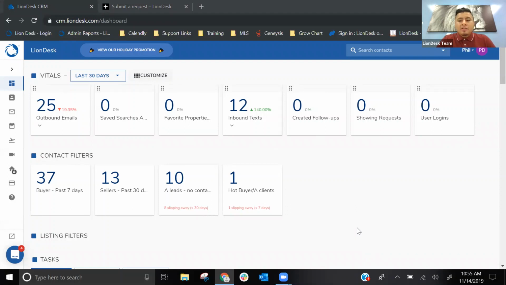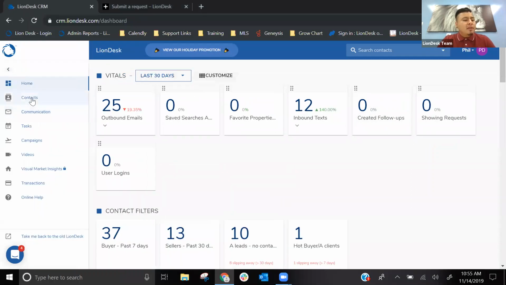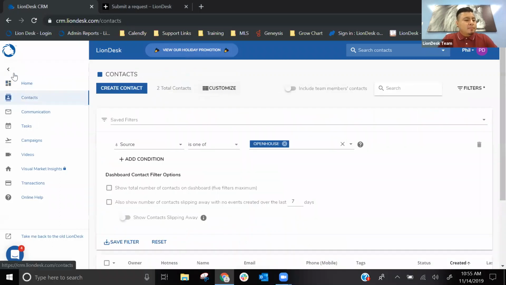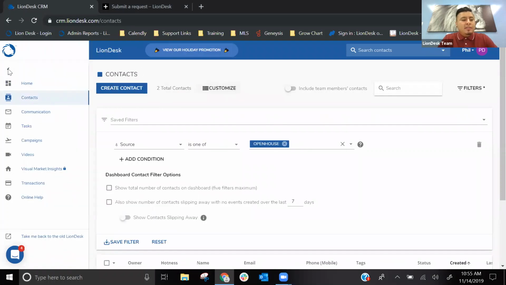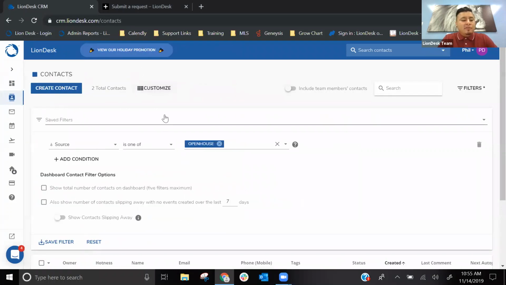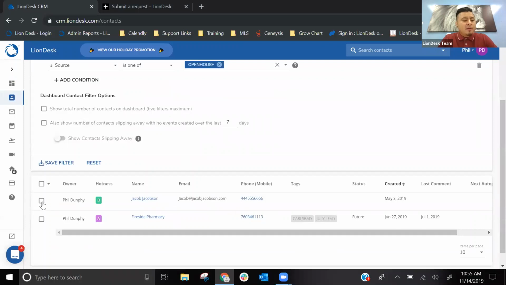And next question, I do see a last minute one. Can you send a text template without being part of a campaign? Yes, you can. So let's go ahead and jump into your contacts on the left-hand side. On the left, you want to click on Contacts. Let's say you wanted to send a text template to a couple of contacts. I already have a couple filtered out, so I see these two.